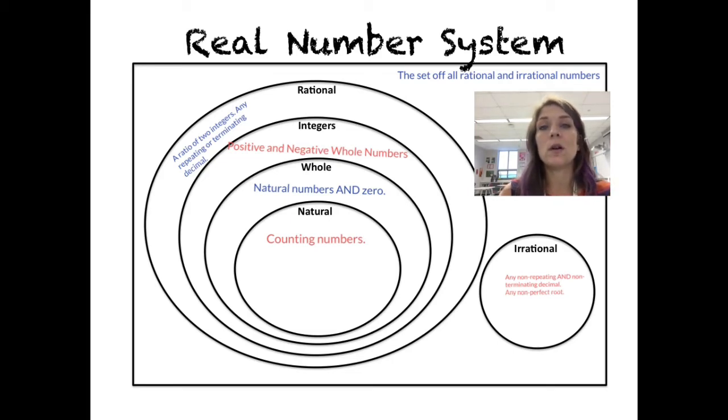The only thing I do want to point out is the flow. Like the counting numbers is the smallest bubble because all of them fit inside of the whole numbers. So that's why the definition for whole numbers is natural numbers and zero. Positive and negative whole numbers for integers. That's why the whole number bubble is inside of the integer bubble. So there's a reason why they're all inside of each other like this, because that's how the rational numbers work.